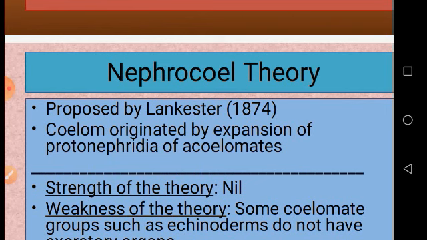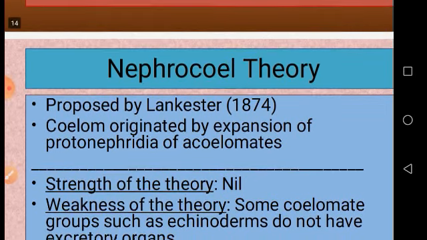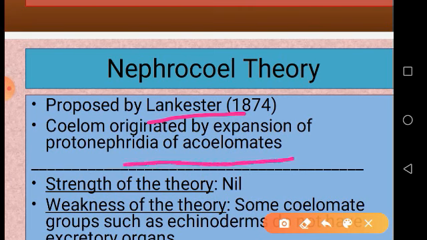Nephrocele theory. This nephrocele theory was proposed by Lankester again. Just now we have seen that Lankester proposed the enterocele theory also. As the enterocele theory was not accepted, he tried to propose another theory, called the nephrocele theory, in 1874, where the coelom originated by expansion of protonephridia of acoelomates. How was the coelom evolved? By the expansion of protonephridia of acoelomates.